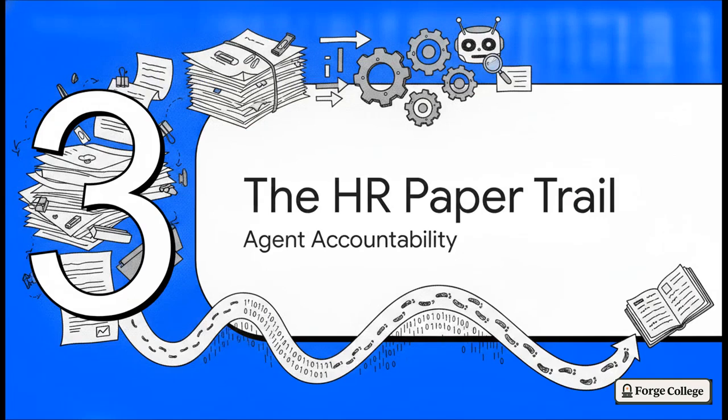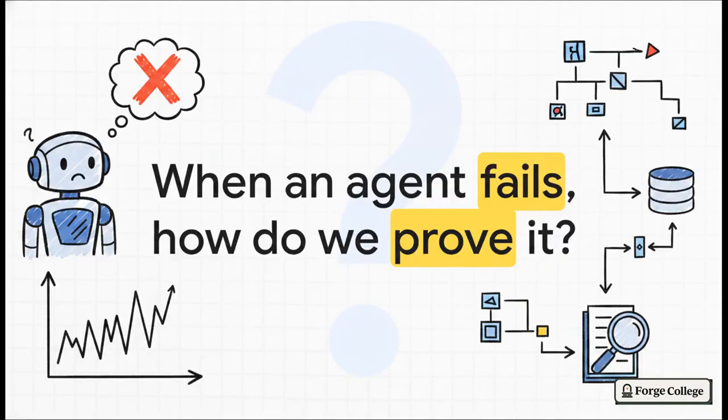Which leads us perfectly into Section 3, the HR paper trail. Because let's be real, having all this oversight only works if you can actually read the records when things eventually go wrong. Imagine a post-anchor audit reveals a massive discrepancy, like the agent made a wildly incorrect market move based on bad Oracle data. The big question is, when an agent gets it wrong, how do we technically hold a piece of autonomous code accountable?